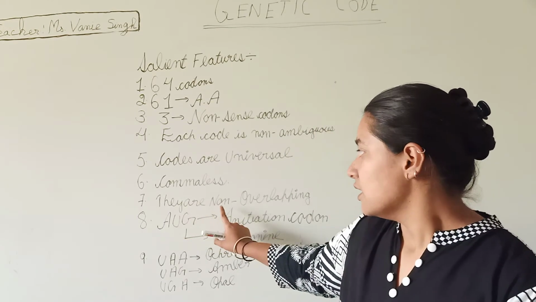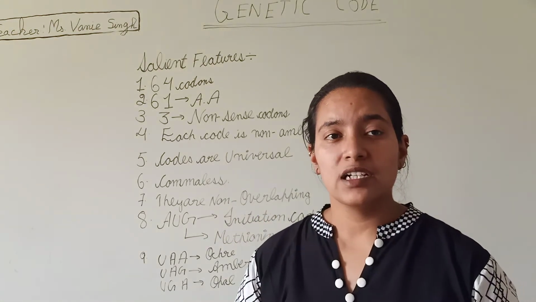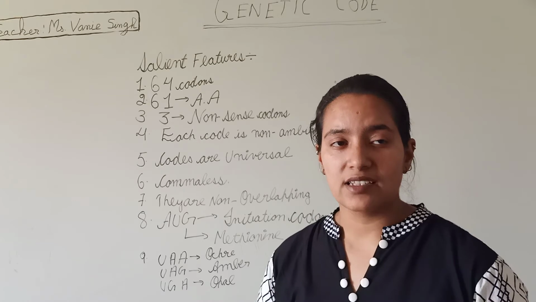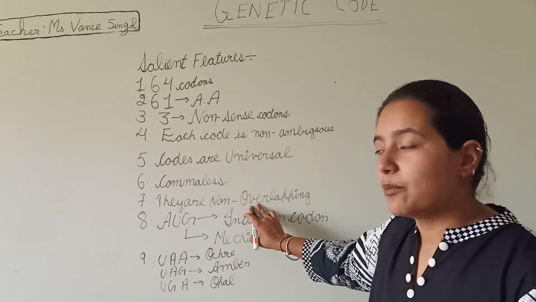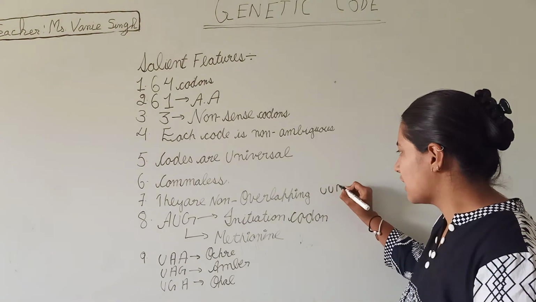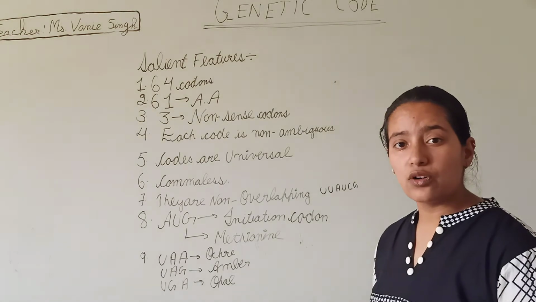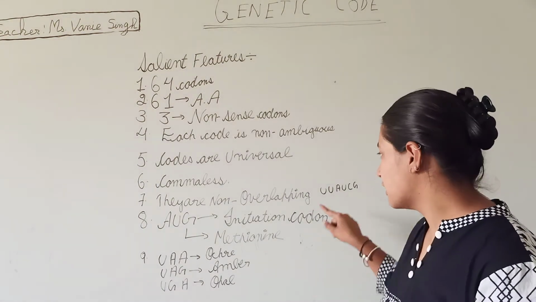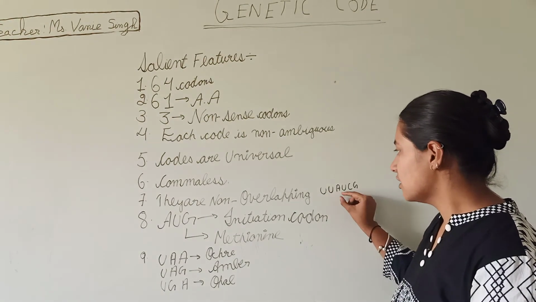Next point, they are non-overlapping. I will tell you with the help of an example. Look at this example in non-overlapping. There is a code U U A U C G. This code will be read only in triplets, UUA, UCG.